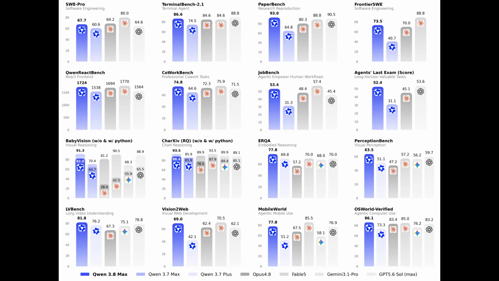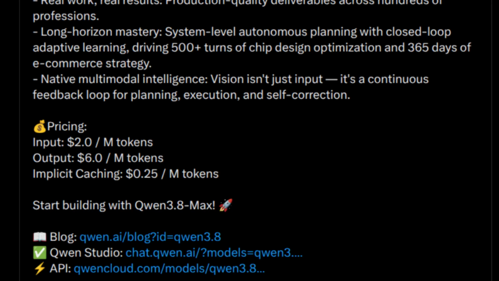It is already beating Fable 5 and Opus 4.8 and GPT 5.6 Sol on multiple benchmarks like Terminal Bench, Paper Bench, Frontier Software Engineering, and much more. We will be checking out the article. This is the tweet, and the thing is, it is very much cheaper than any of these models.